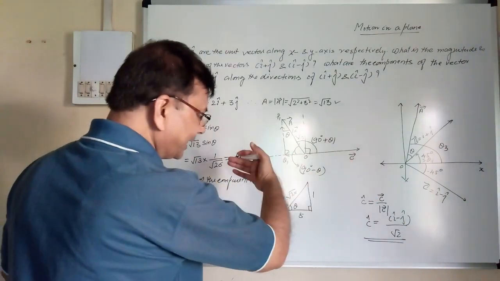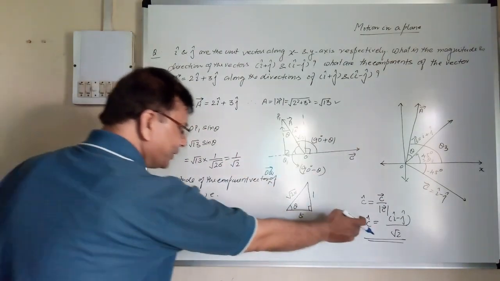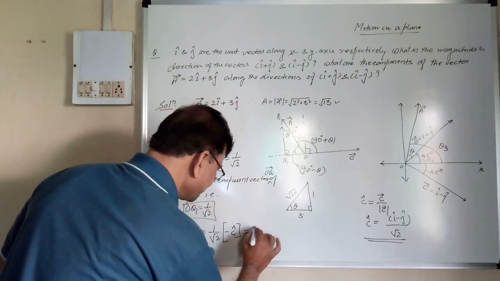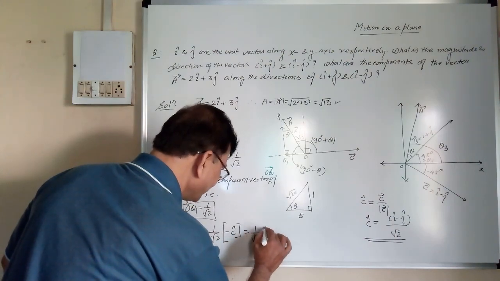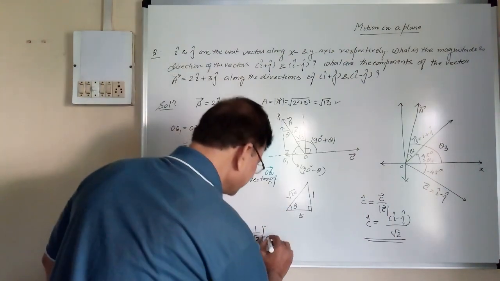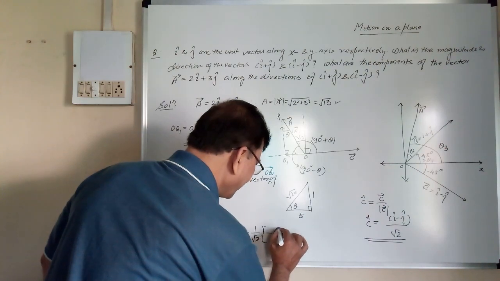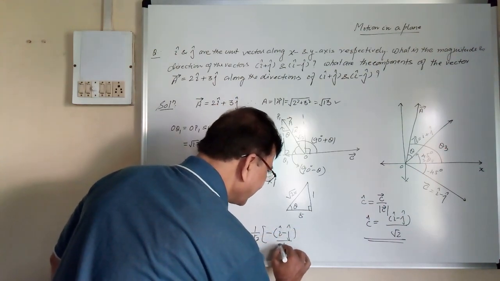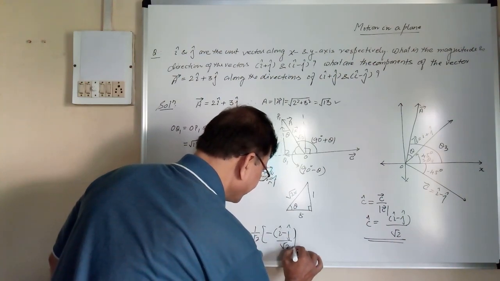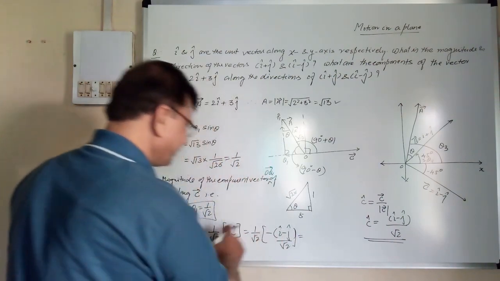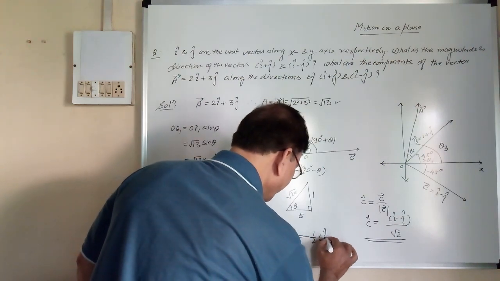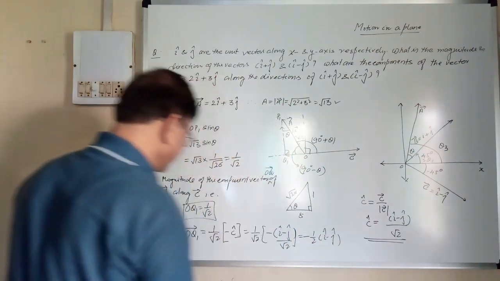So minus C unit vector, that is equal to 1 upon under root 2 times minus of i minus j upon under root 2. So that is equal to, minus will be taken out, minus 1 upon 2 (i minus j). This is the answer.